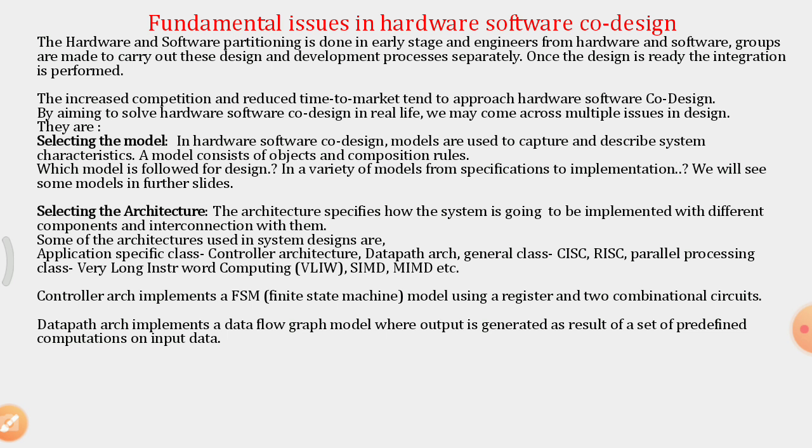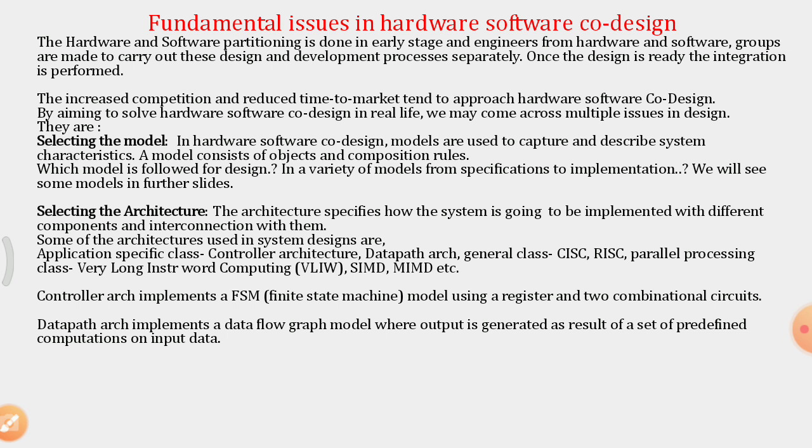Some of the architectures used in system designs are, like we said, the application specific class, where controller architecture and data path architecture fall, like a microcontroller or any DSP that we can go for in an application specific design. The general class has CISC architecture or RISC architecture. Then the parallel processing class has very long instruction word computing, that is VLIW, or single instruction multiple data, or multiple instruction multiple data, MIMD.